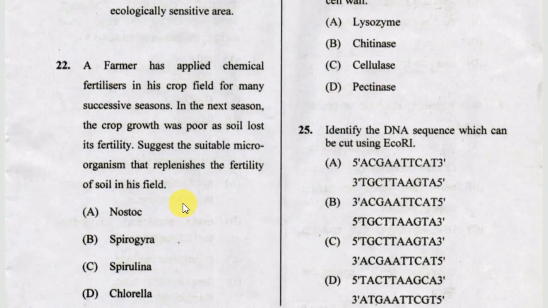Next one, a farmer has applied chemical fertilizers in his crop field for many successive seasons. In the next season, the crop growth was poor as the soil lost its fertility. Suggest the suitable microorganism that replenishes the fertility of soil in this field. Option A, Nostoc. Option B, Spirogyra. Option C, Spirulina. Option D, Chlorella. The correct answer is option A, Nostoc.